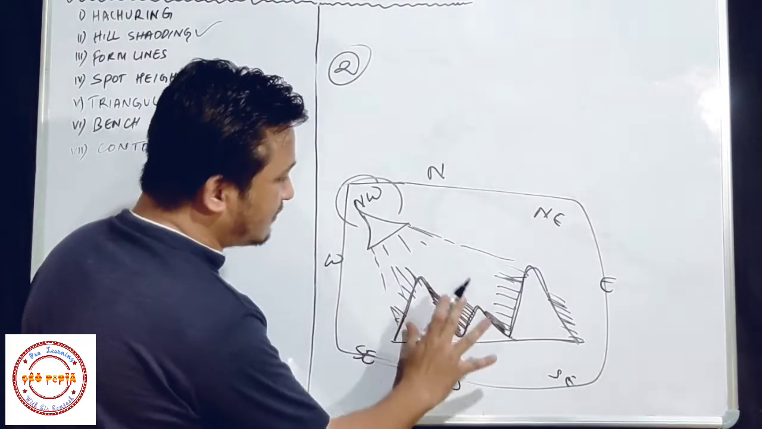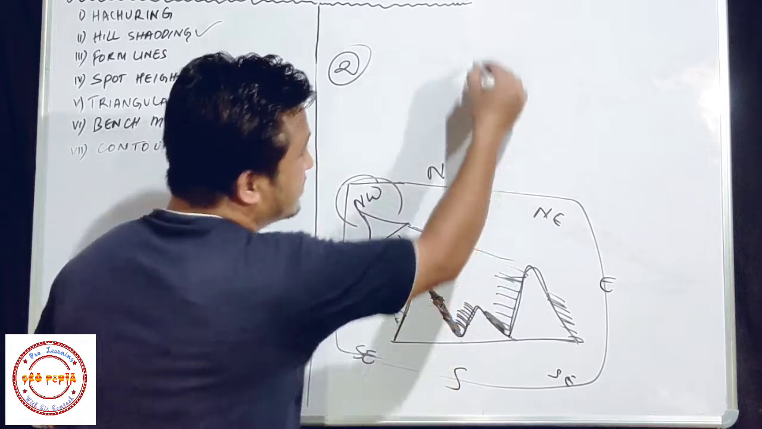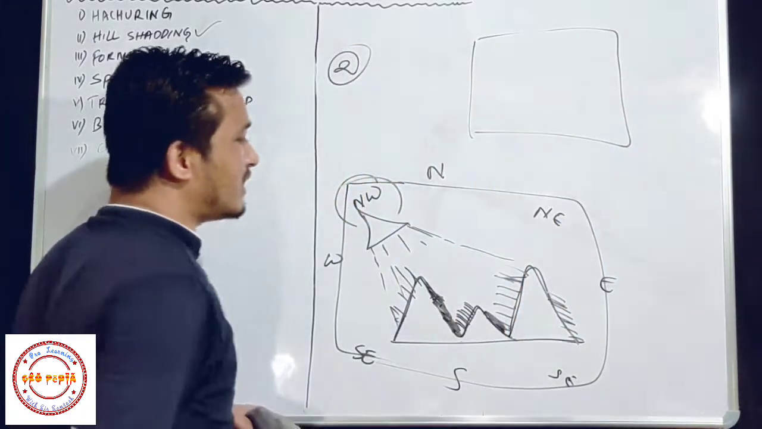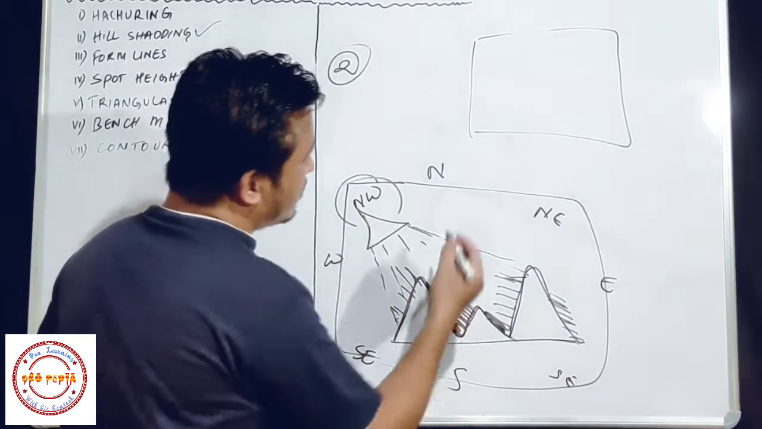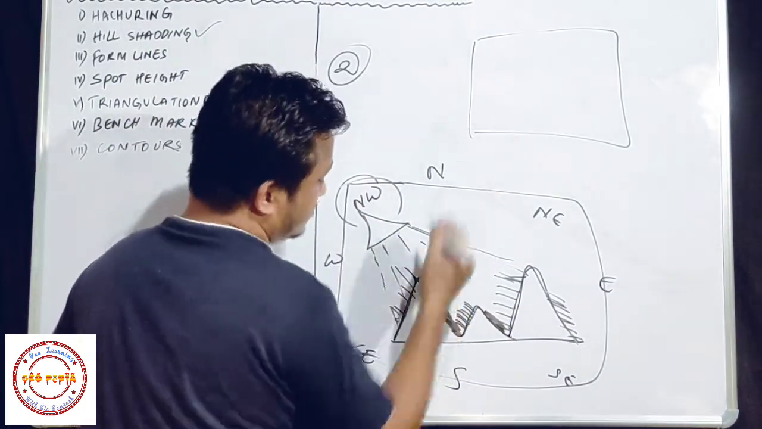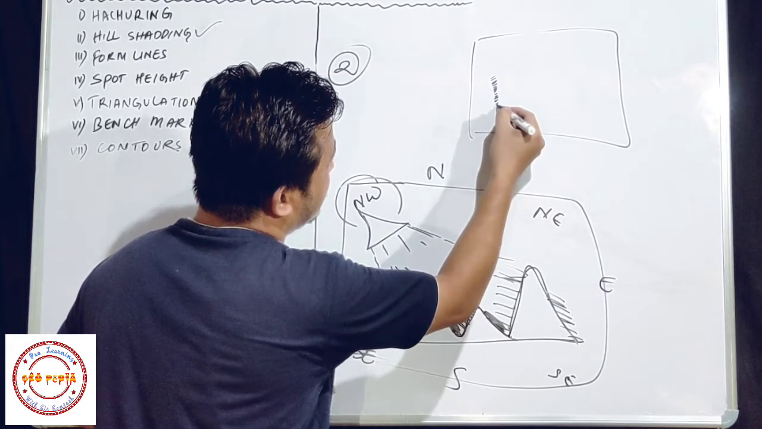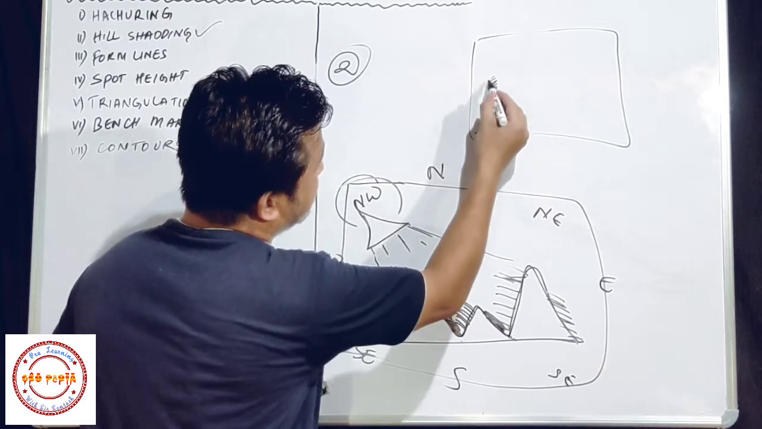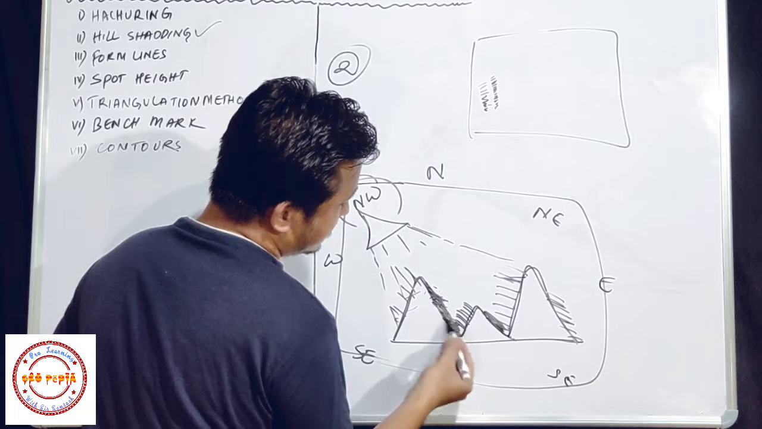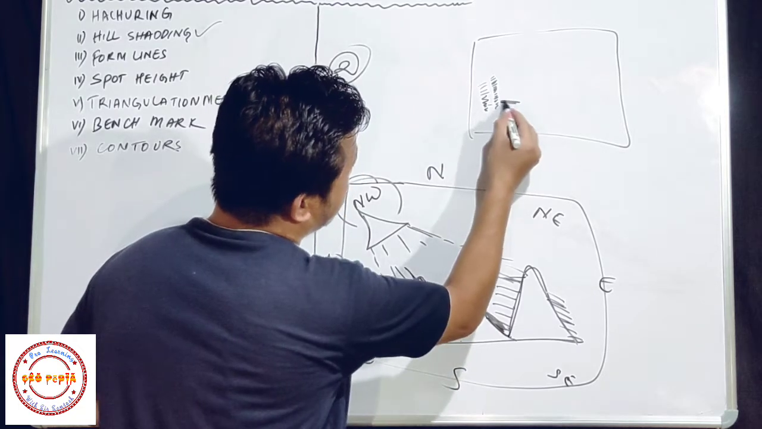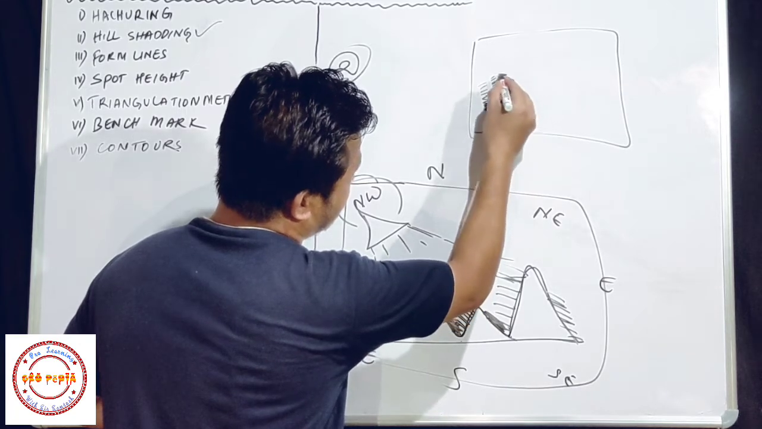Now we have to represent this shadow on the map. Suppose this is our topographical map, and now we have to show this on the map. So we have to shade this region very lightly, and this region very lightly in this way, and here we have shadow, so we have to shade it very darkly.